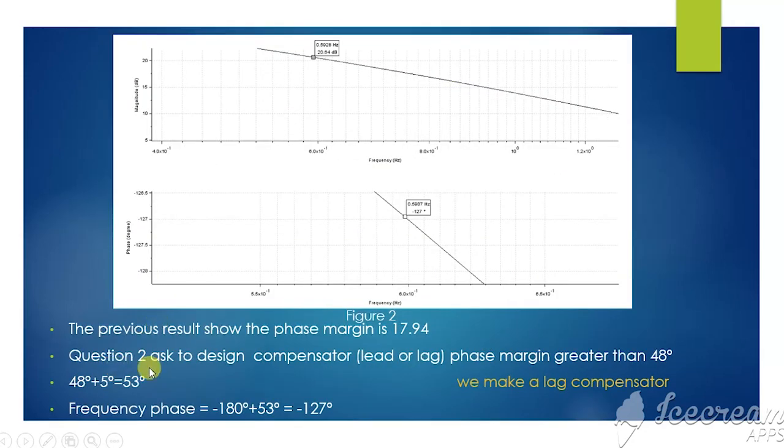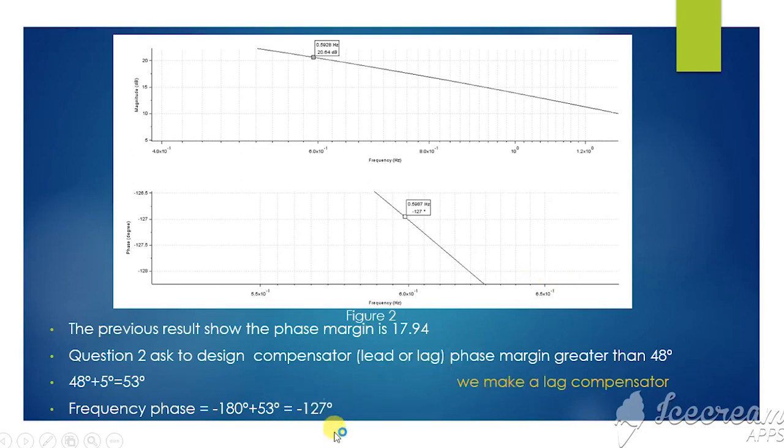So question 2 asks to design a compensator, lead or lag, with phase margin greater than 48 degrees. So we assume that we add 5 as a safe phase, so we get 53 degrees. So from the 53 degrees, the frequency phase equals negative 180 degrees plus 53 degrees, equal to negative 127 degrees. So we will make a lag compensator.